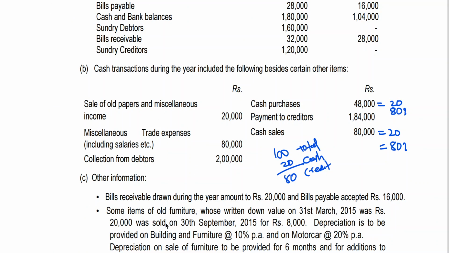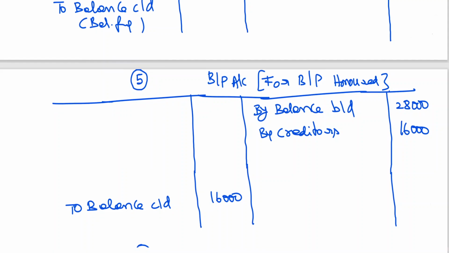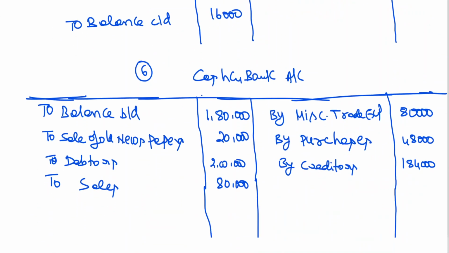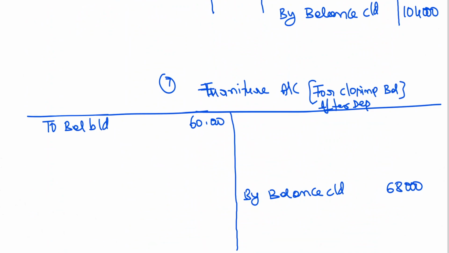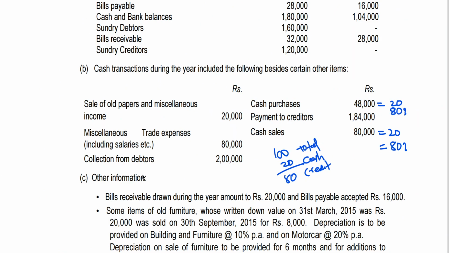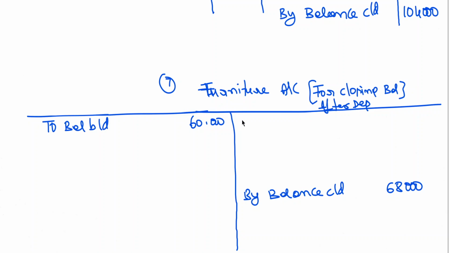Next, some items of old furniture whose written down value on 31st March 15 was 20,000 were sold on 30th September 15. I've already explained this. So let me take you to the furniture account. What has happened? All furniture was sold on 30th September 15 for 8,000 rupees. Most of you are from the 12th standard commerce stream, so a separate working note is not required. In one of our previous problems, we have discussed it in detail.